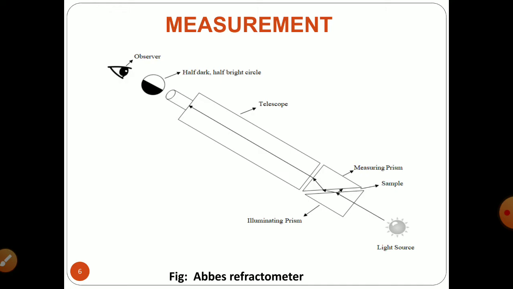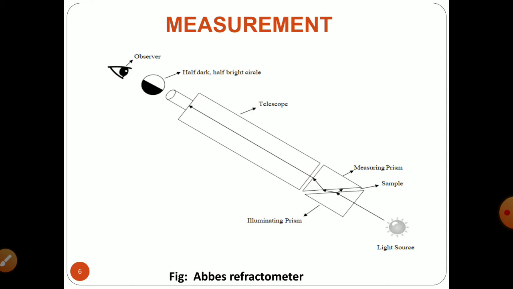Along with this, the sample requirement for the Abbe refractometer is very small, and you can determine the refractive index of a large number of materials. Like other methods, it can operate with ordinary light as well.